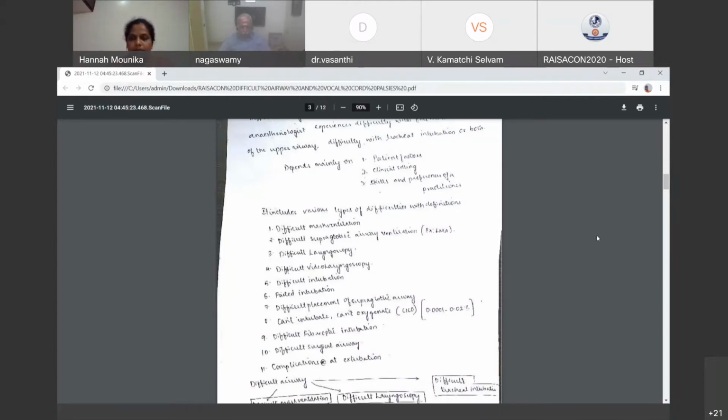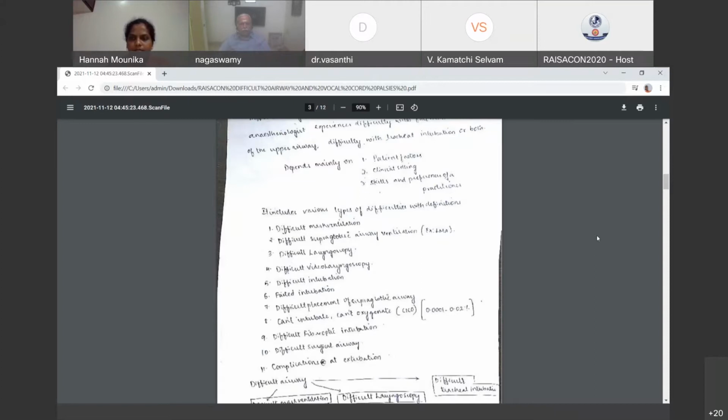And if it is going to be a very obviously anticipated difficult airway, like in case of say very severe contracture of the neck or a gross trauma with all the face shattered, you won't risk doing the conventional attempt to secure the airway, isn't it? So there you will be planning for a different technique at the very beginning of the level.